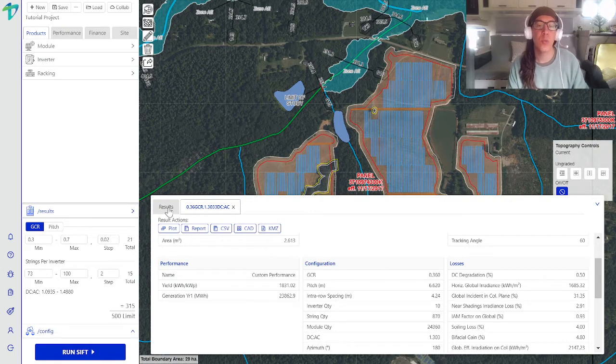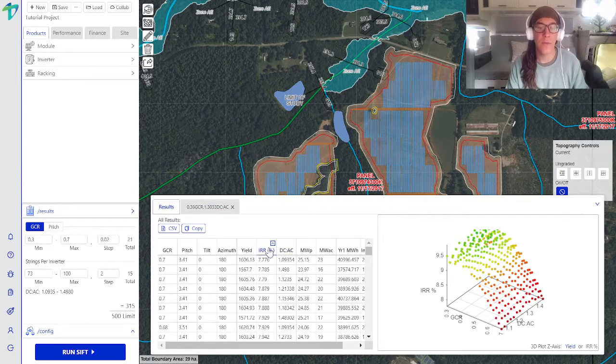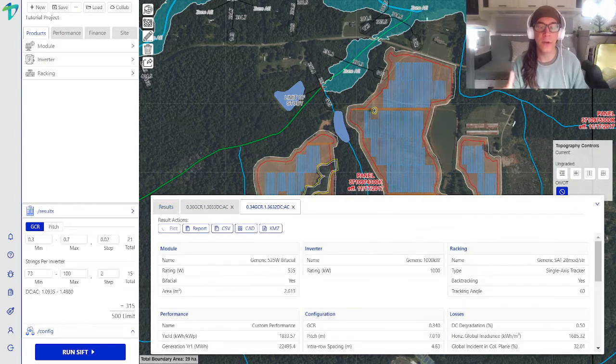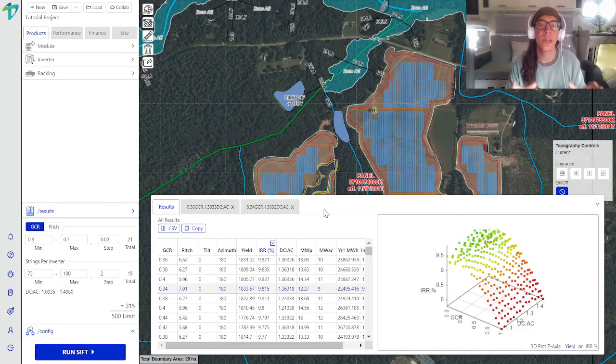So from this point, we can navigate back to the raw data and we can sort however we see fit. We can open up different iterations and start to compare and contrast the data from tab to tab. We can also start to compare different modules, inverters, and racking. And we can also expand or reduce those GCR and DC-AC ratio ranges as we see fit. So from this point, SIFT gives us a really quick and easy way to understand which configuration will give us the best value for this site and these products.